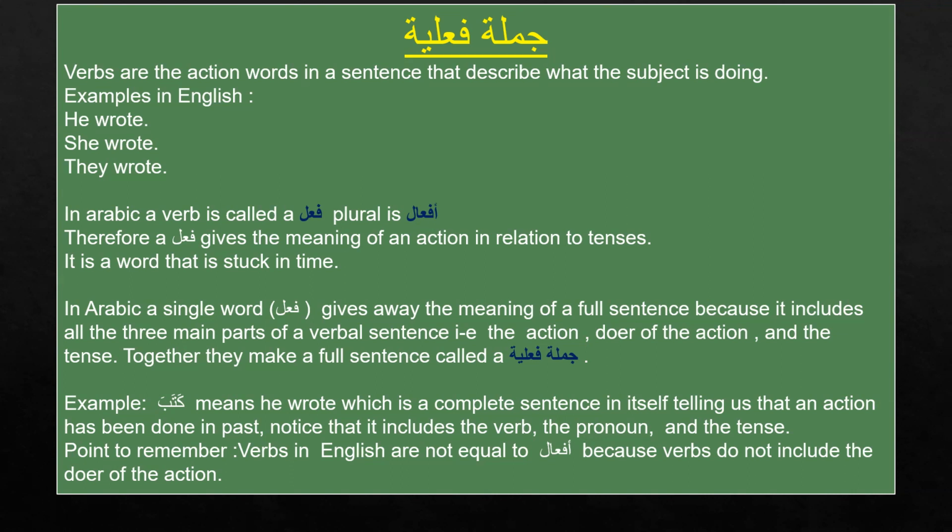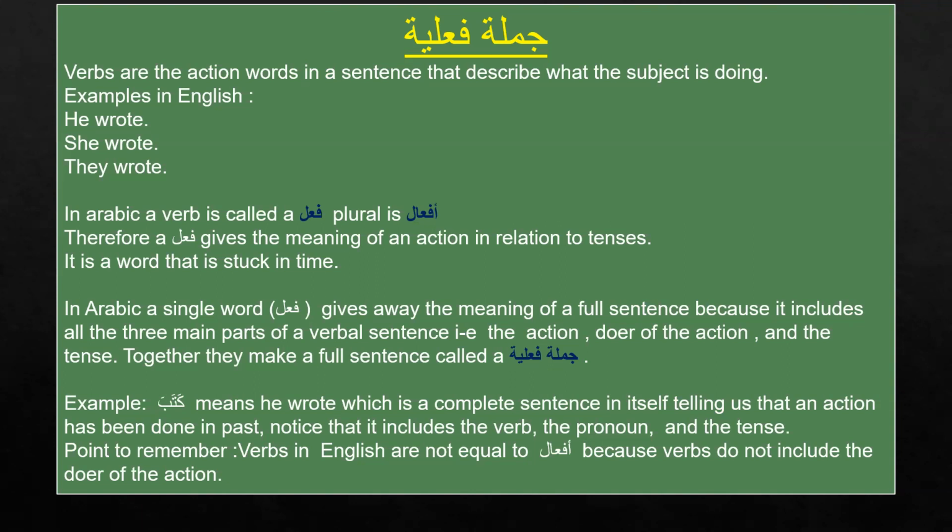When I was learning Arabic, I was really mesmerized learning this fail and jumla failure, the surfs and everything, because it's really beautiful how each word gives a full meaning to the sentence. A single word is a full sentence. In fact, it has some hidden pronouns inside the word that, inshallah, we are going to learn. A single word is giving a full sentence.